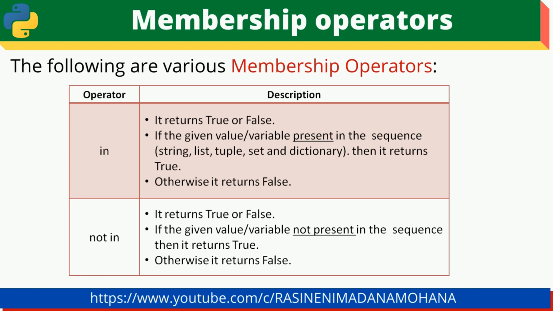Otherwise, if that variable or value is present in that list, even by using not in, then it returns false. Not present means it returns true. Present means it returns false. It is the opposite of the in operator. So these are the two membership operators, in and not in.